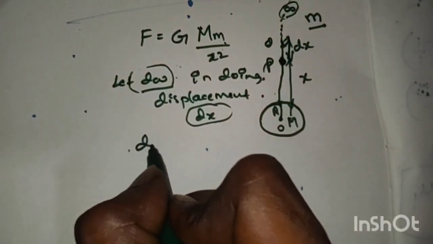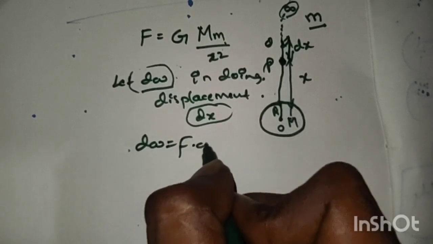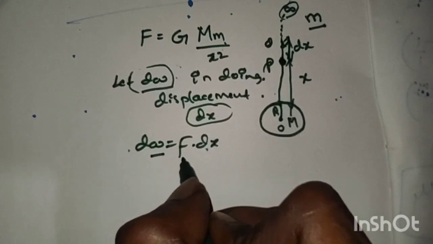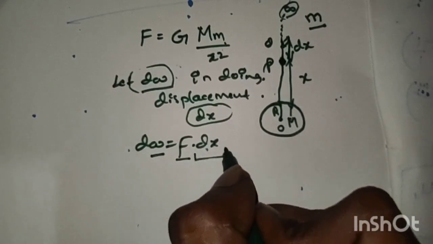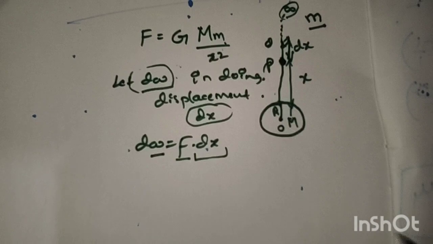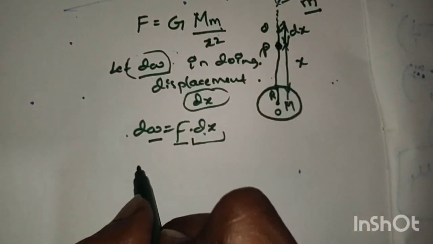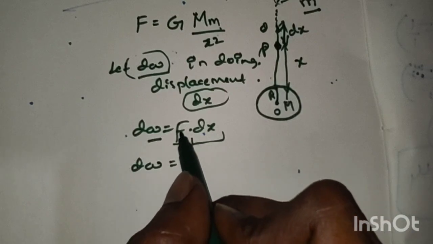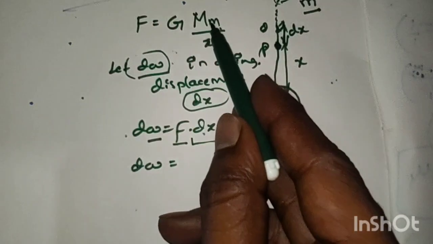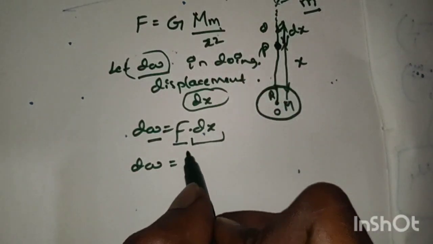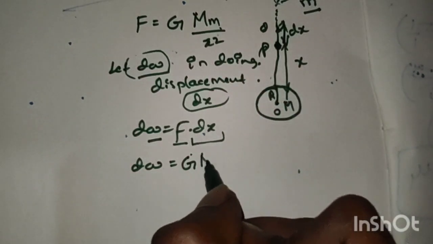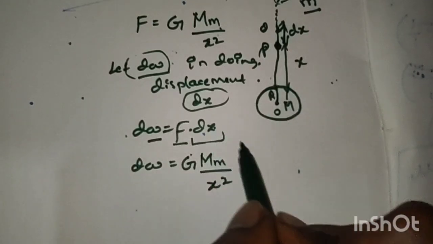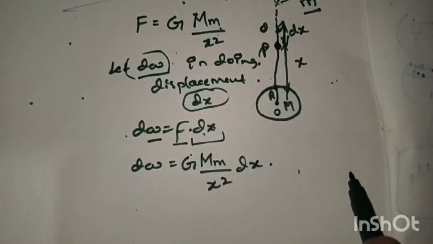So dW equals F into dx, that is, dW equals G M m divided by x square into dx, where the same expression for force is used.